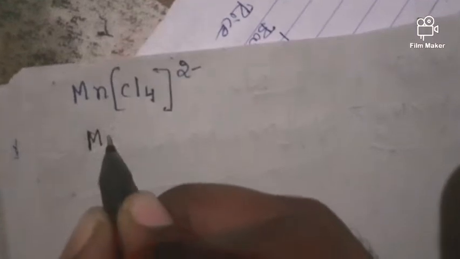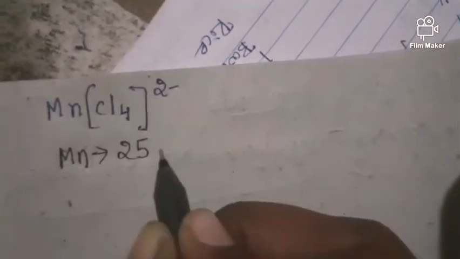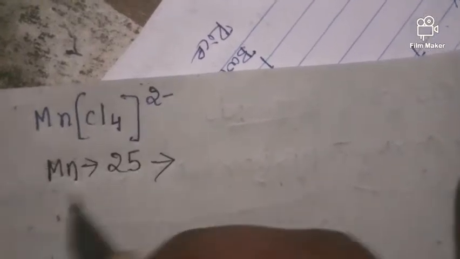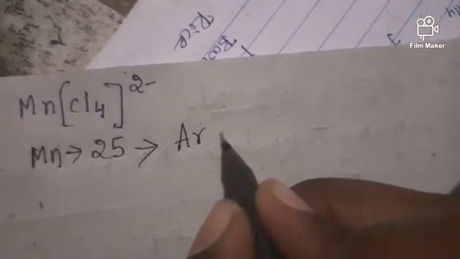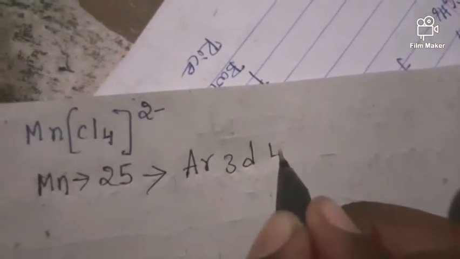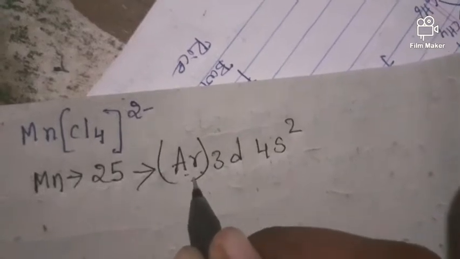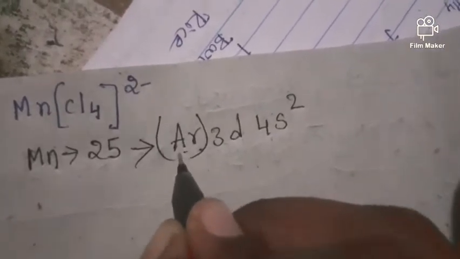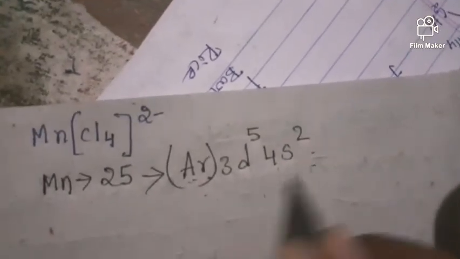Now let us take the last example for today's class, friends. Here we have manganese. The atomic number of manganese is 25. Now we have to write the electronic configuration for manganese. Argon is 18, so the configuration is argon 3d 4s2. 18 plus 2 is 20, plus 5 is 25. So this is the electronic configuration of manganese.